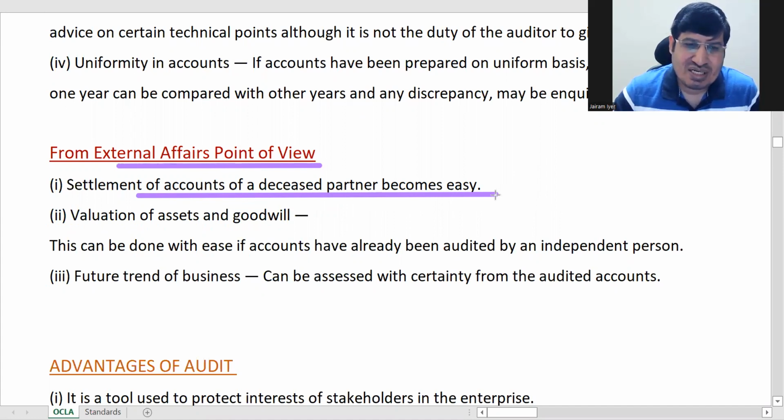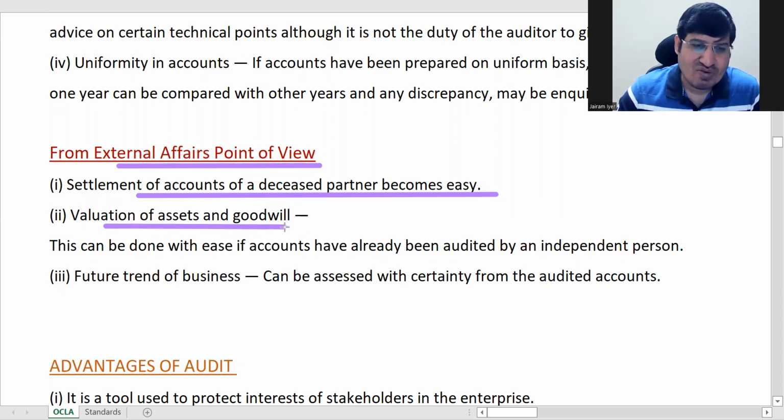Not just dead partner or admission of a partner, all these things become easy. If you have an audited account, you know that this is the position. Based on that you can negotiate further. Retirement of partner, all those things become easy.